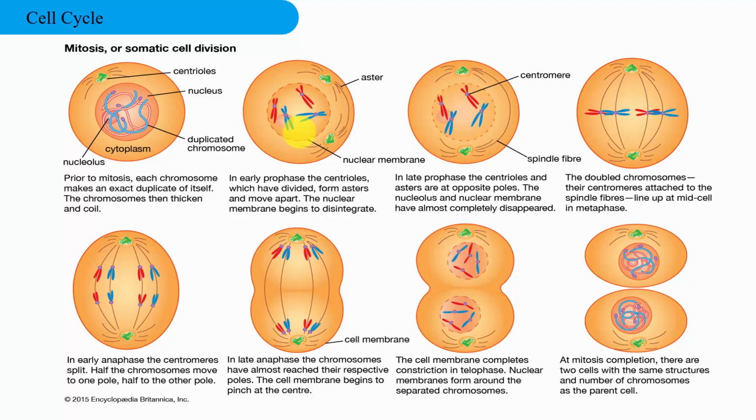Interphase proceeds in three stages: G1, then S and G2, followed by the cycle of mitosis and cytokinesis. The cell's nuclear DNA content is duplicated during S phase.